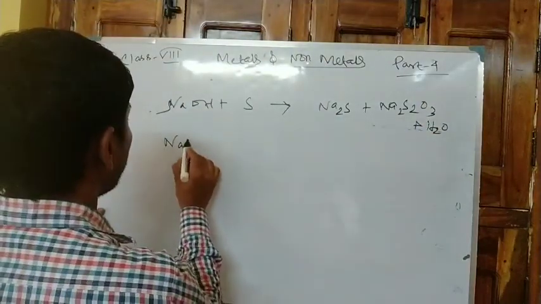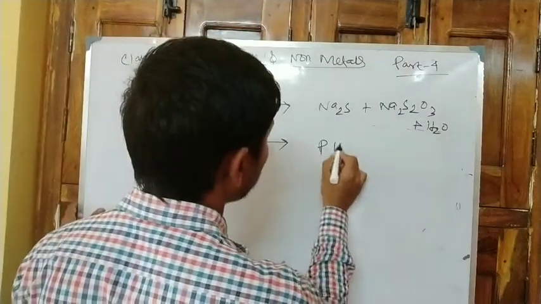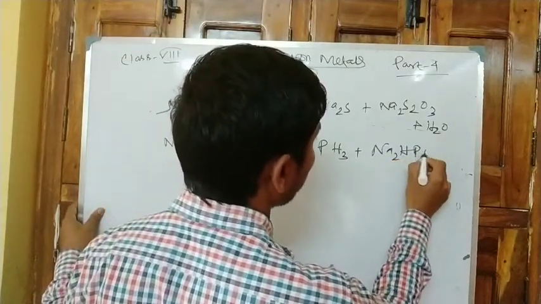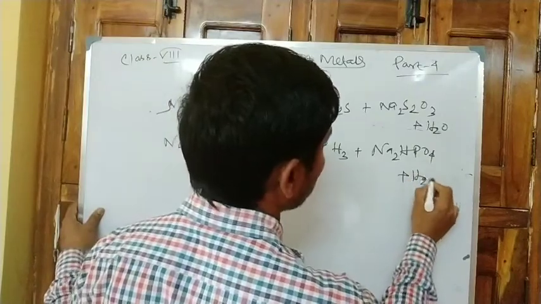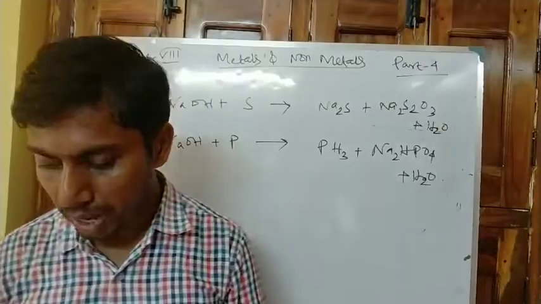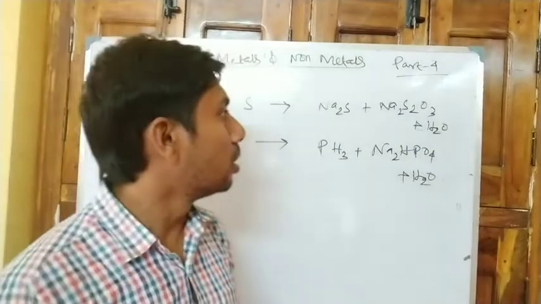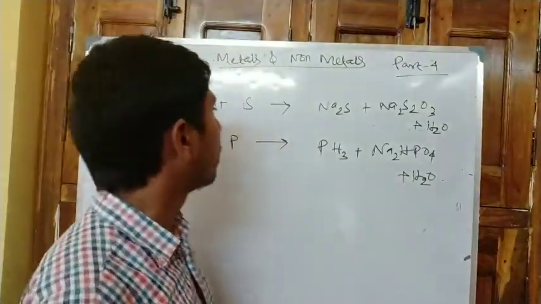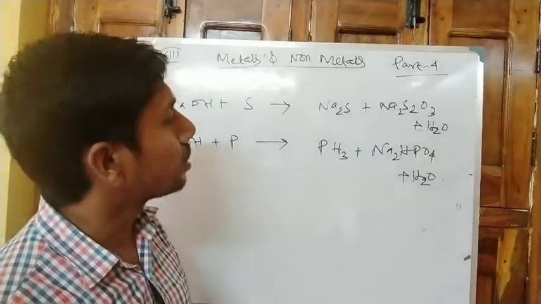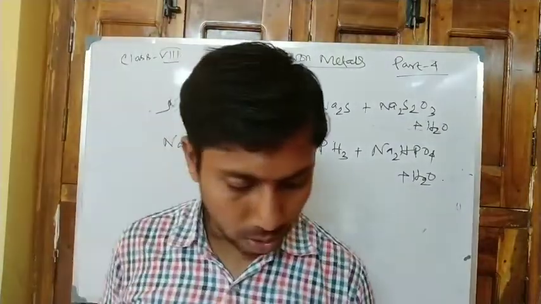When NaOH reacts with phosphorus, then there is the formation of PH3 plus Na2HPO4 plus water. So these are the different types of reaction, that is a complex type of reaction. These reactions are not included in your syllabus, but if you are interested, then you can note it down. That is, when a non-metal reacts with a base, there is a complex type of reaction where more than one product is formed.